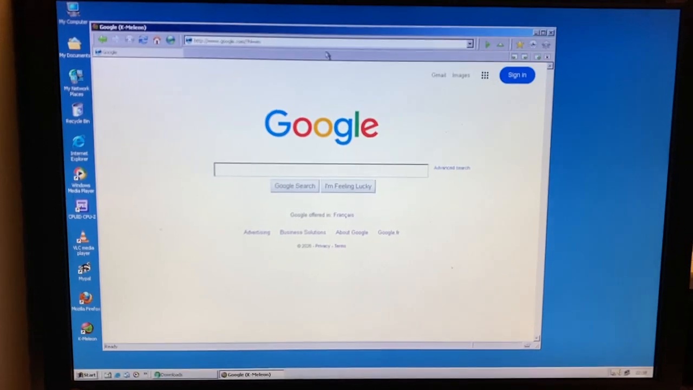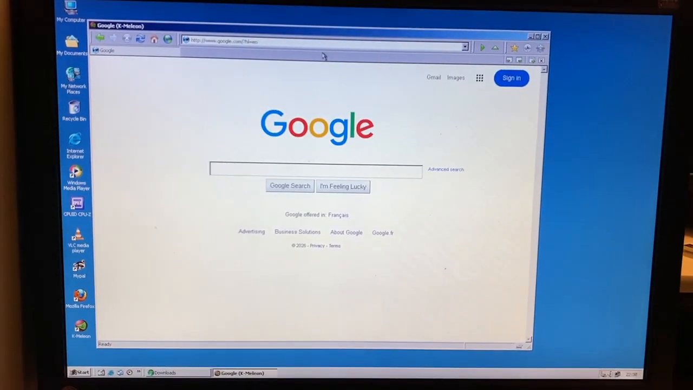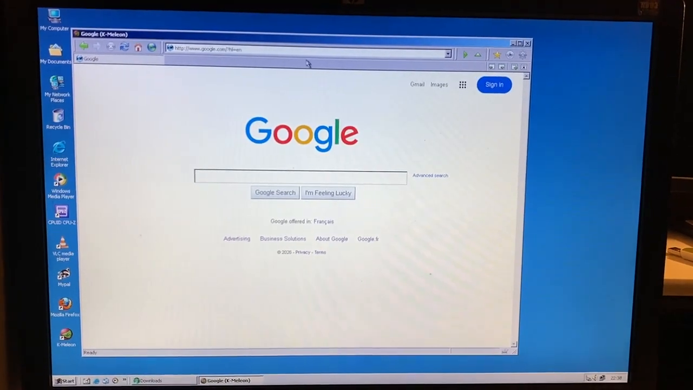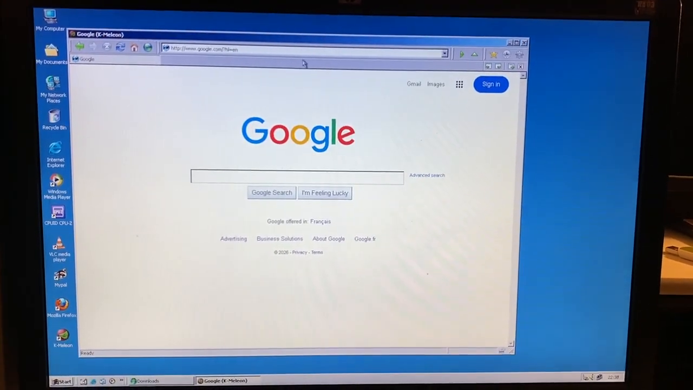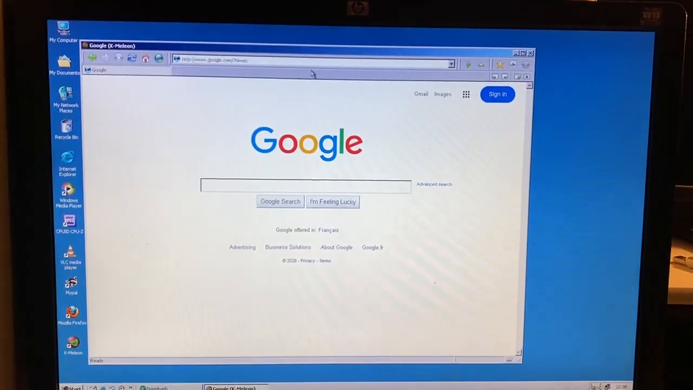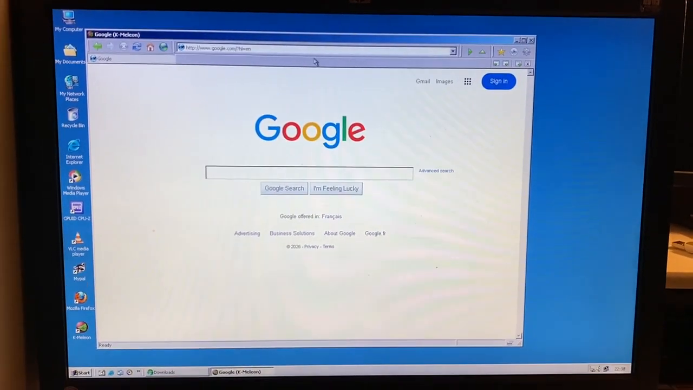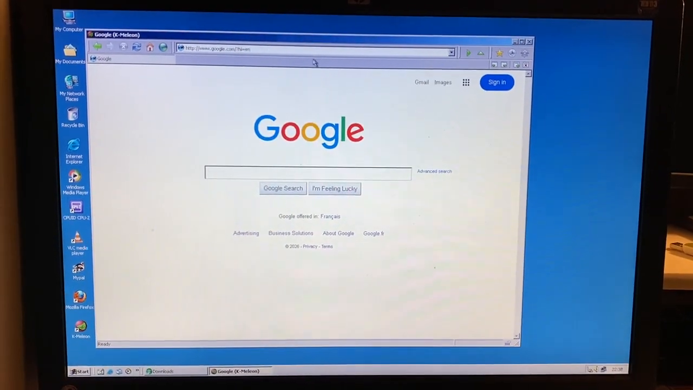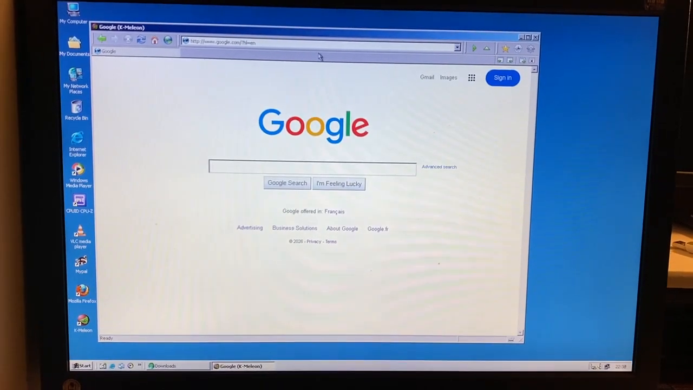No. Alright, so I'm pretty much done. I ran out of websites to visit. If you have more websites that I should visit, you can tell me in the comments. But for now, I'm just gonna stop here. So now we know the answer to the question: can you browse modern internet on Windows 2000? Barely.